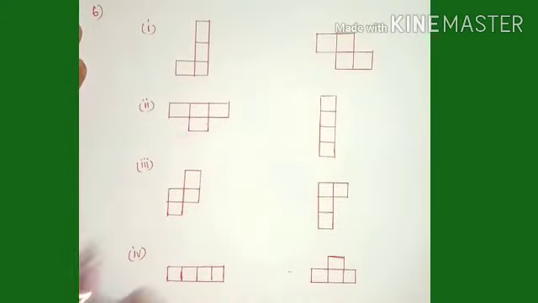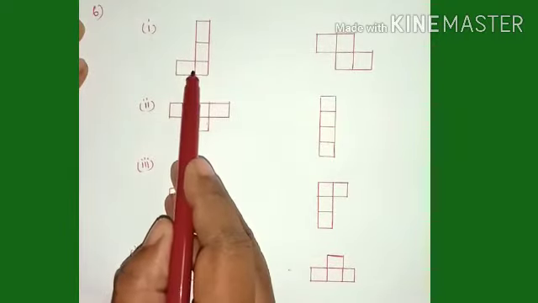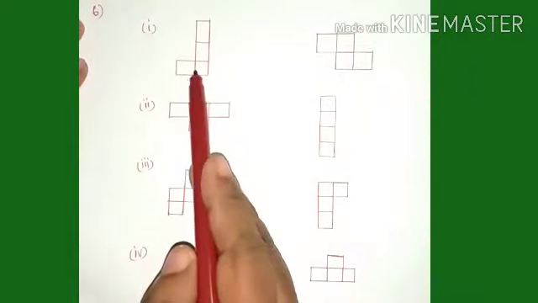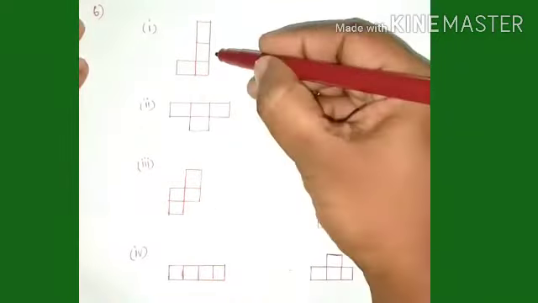Students, let us match the tetrominoes of the same type. So here when we rotate this tetromino, we get this.